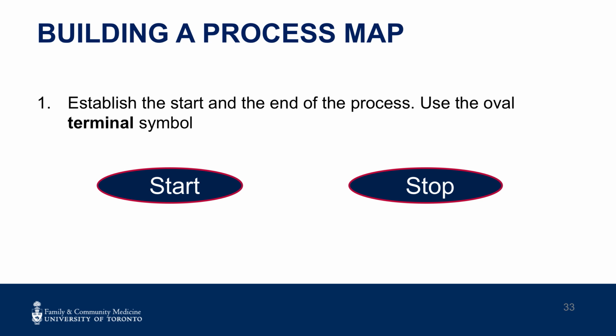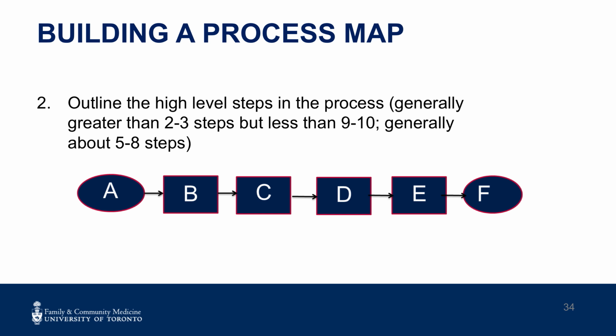Step 1. Use the oval symbol as the start and stop points of the process. Do not assume that everyone is in agreement about the start and stop of a process. Sometimes it requires a conversation to ensure that there is consensus on the beginning and end of a process under improvement.